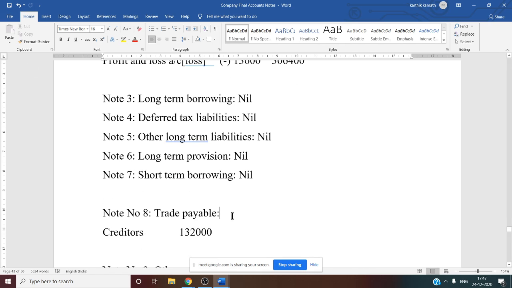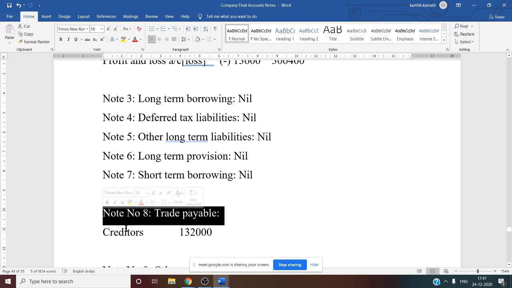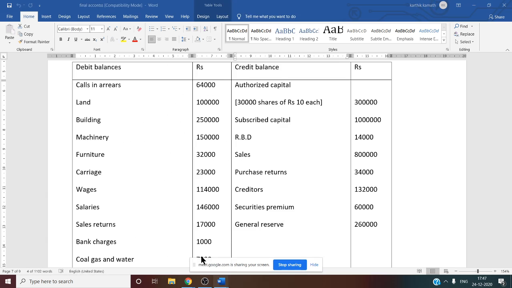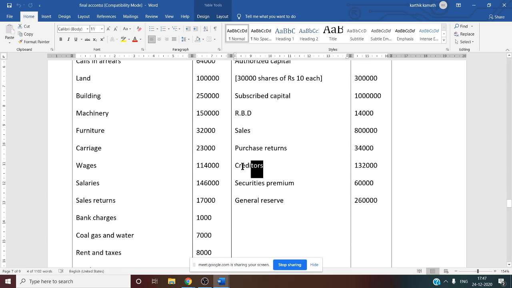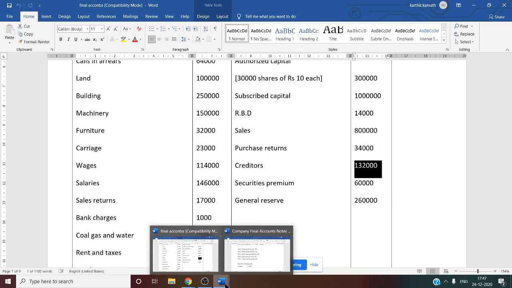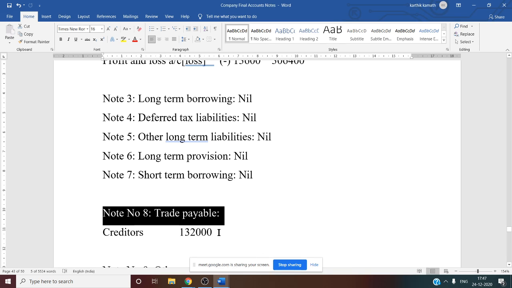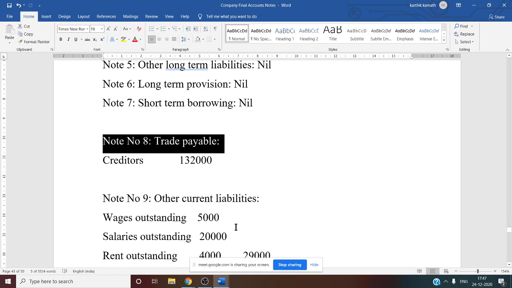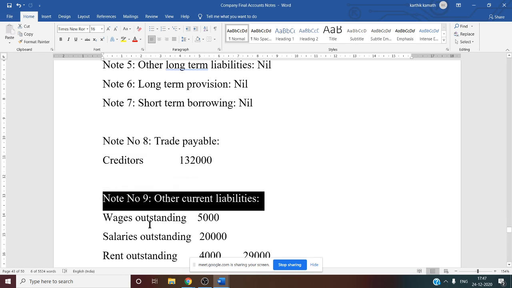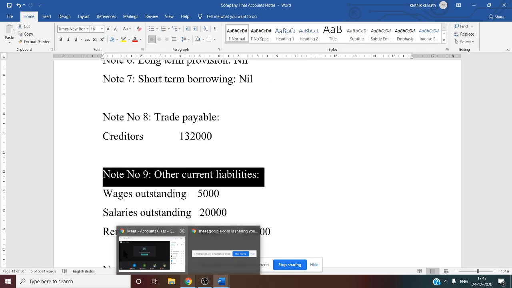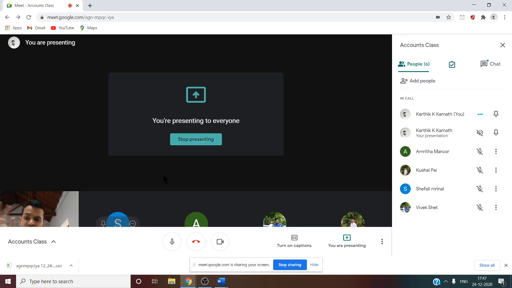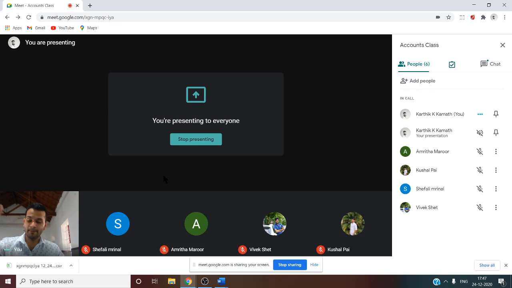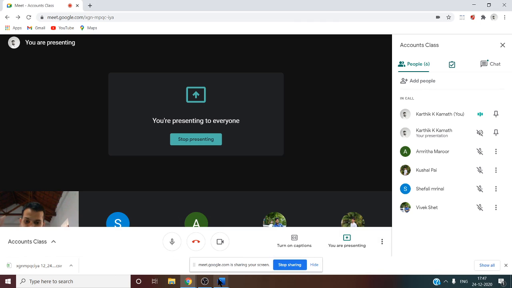Now note number 8, trade payable. Only one piece of information is available from the question, that is creditor information. See this, creditors 1,32,000. So the same information we write for note number 8. Next, note number 9 is about other current liability. In the previous question, unclaimed dividend and proposed dividend information was available, but here it is not asked.